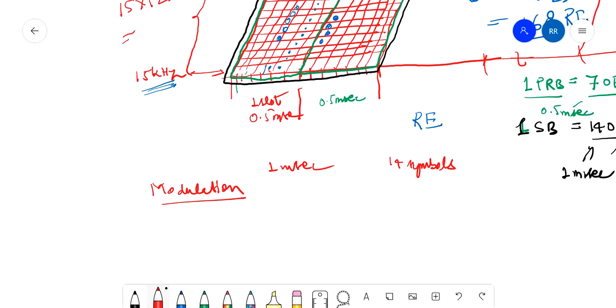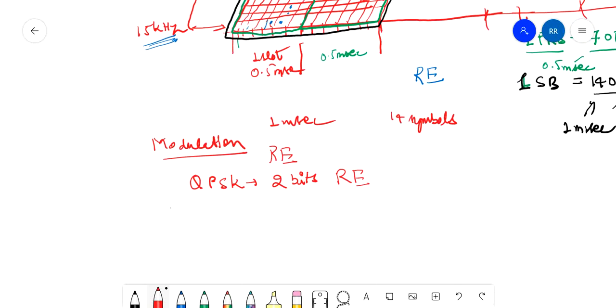The smallest unit of carrier in LTE is RE, resource element, right? So it depends upon the modulation. If we are using QPSK modulation, then 2 bits are carried in an RE. If we are using 16 QAM, then 4 bits are carried in each RE.